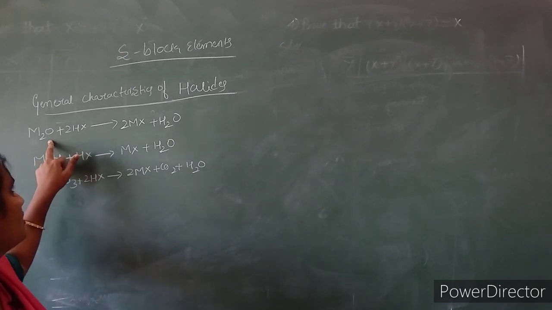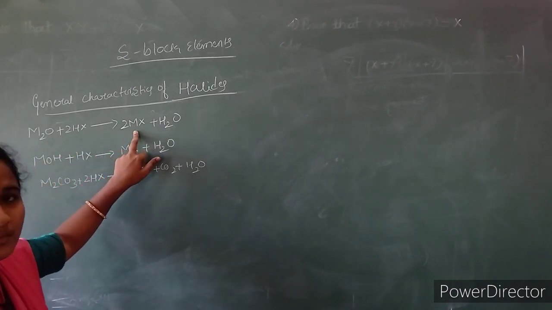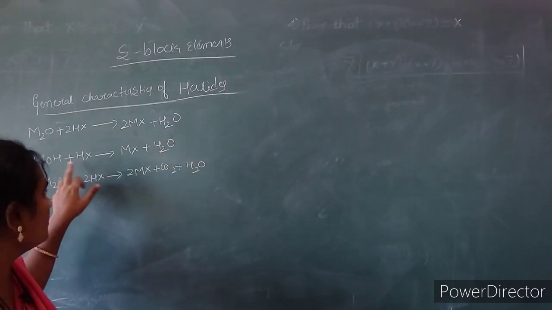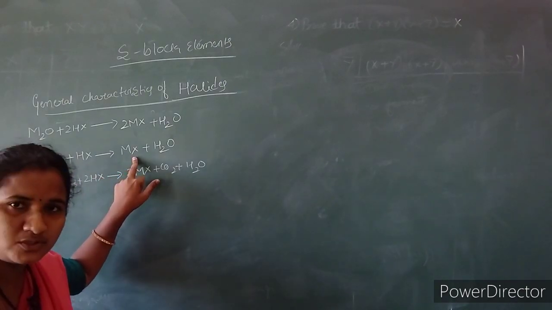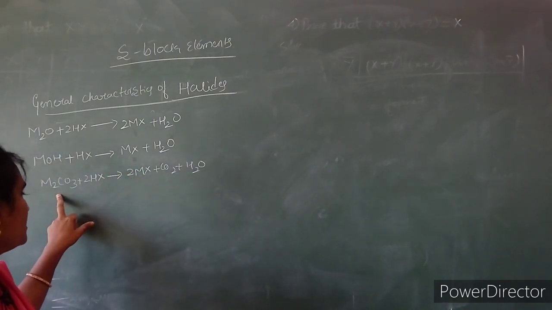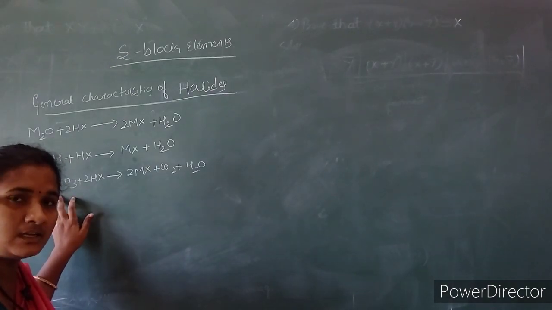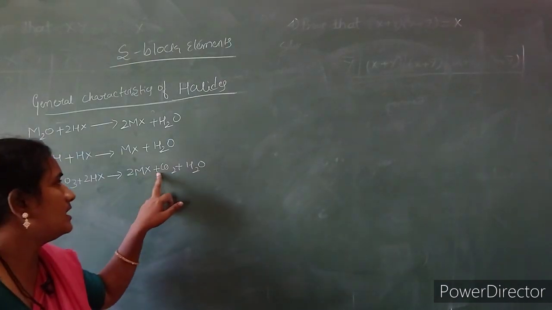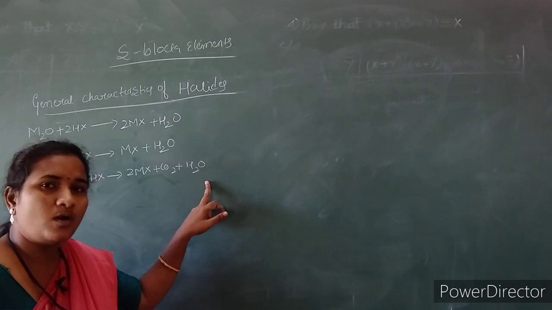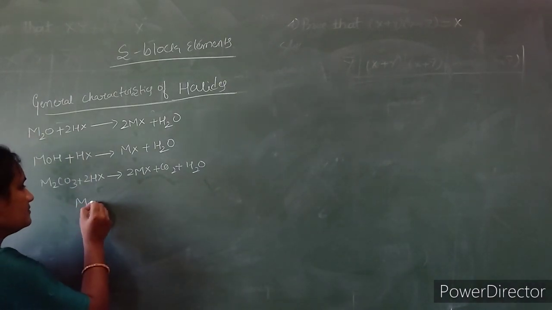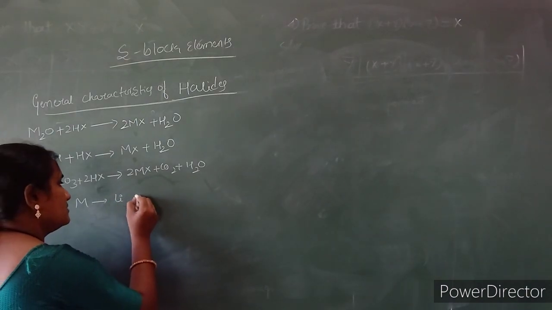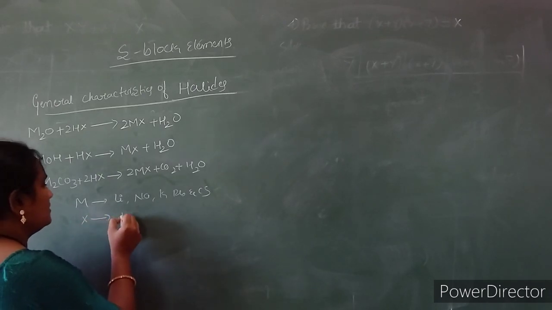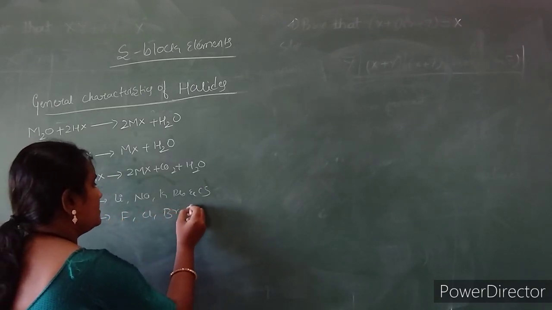If we treat metal oxides with hydrogen halides, we get metal halides with the liberation of water. If we treat the metal hydroxides with hydrogen halides, again we get metal halides. The third method is treating the metal carbonates, that is alkali carbonates, with 2 moles of hydrogen halide, and we get metal halides with the liberation of carbon dioxide as well as water. Here M may be lithium, sodium, potassium, rubidium and cesium, and X are the halogens: fluorine, chlorine, bromine and iodine.